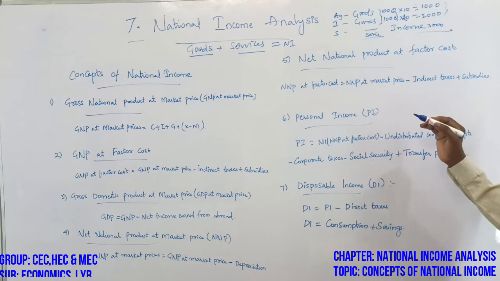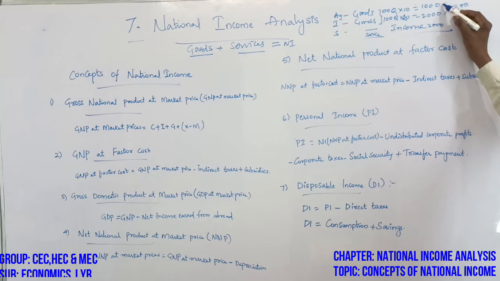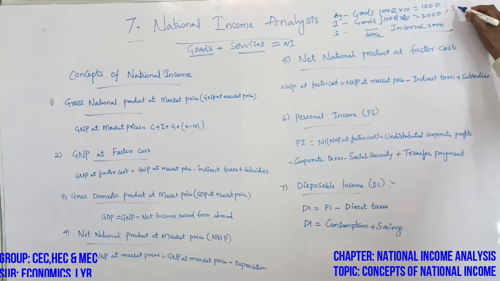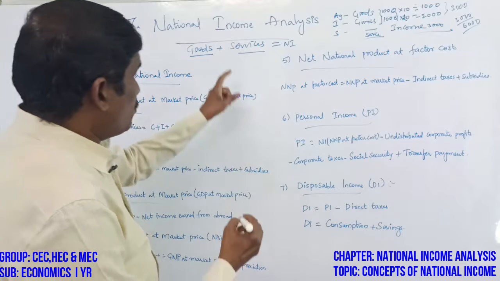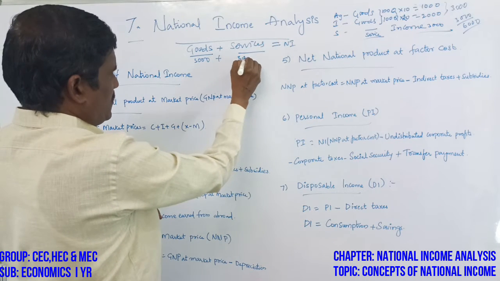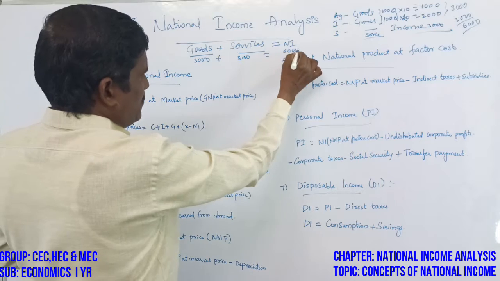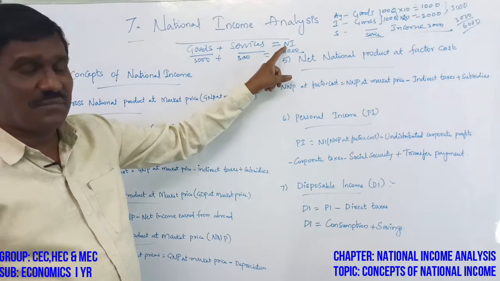The services value is 3000. Total value is 6000. 6000 is the gross national income.